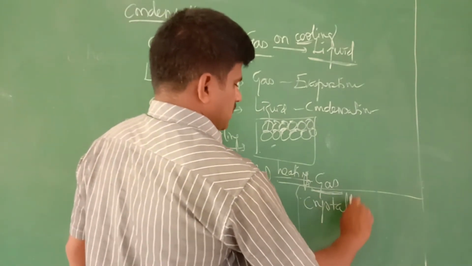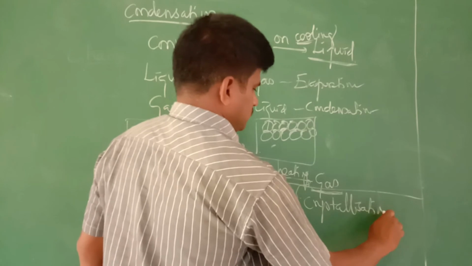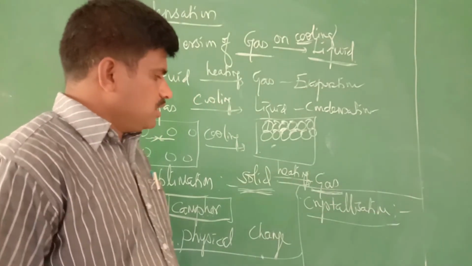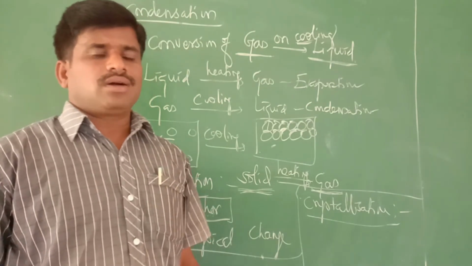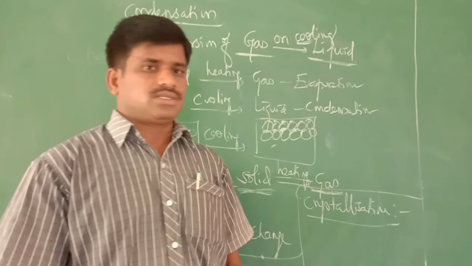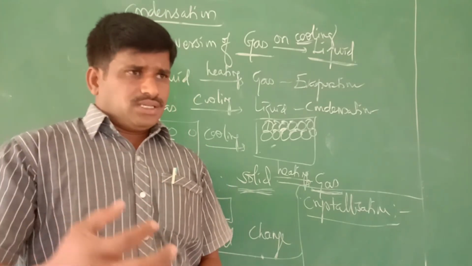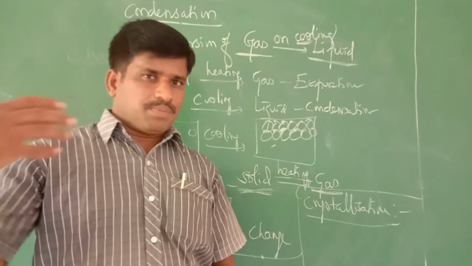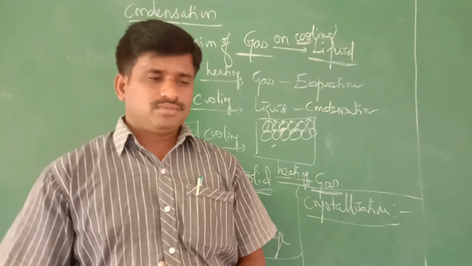What is crystallization? The crystallization process is a continuation of the evaporation process. In evaporation, we know the salt is separated from the seawater.